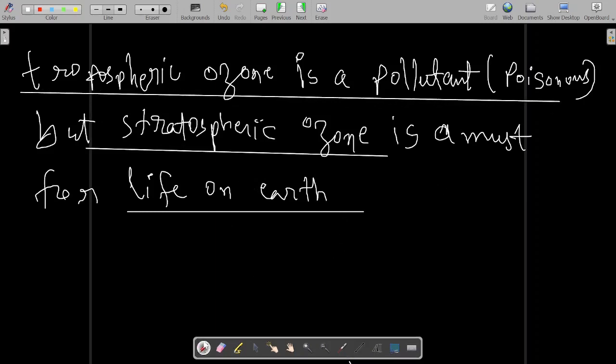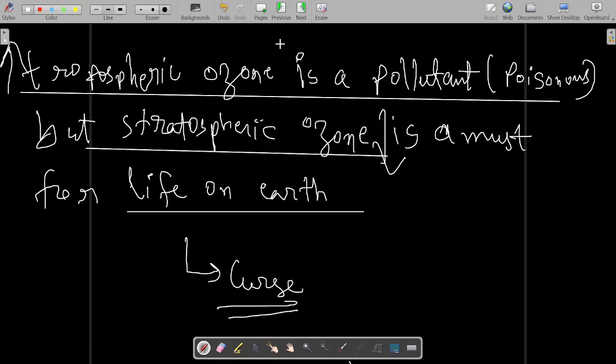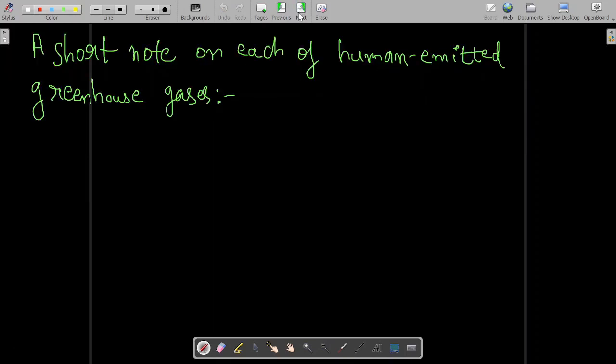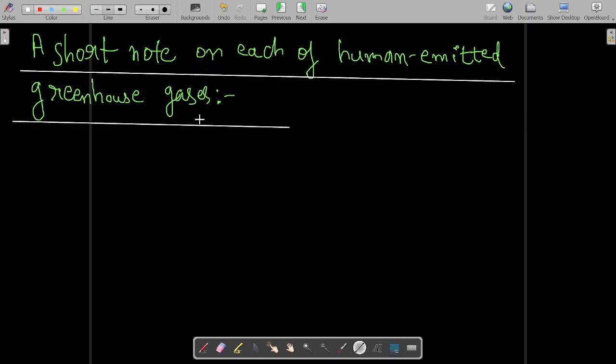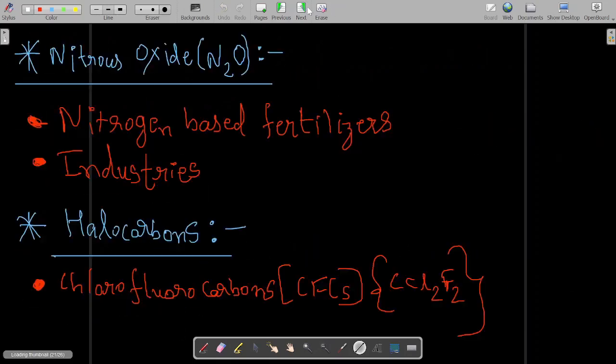Human activities have led to an increase in tropospheric ozone and a decline in stratospheric ozone. So this is becoming a curse for the earth day by day. Let us look at a short note on each of the human emitted greenhouse gases.